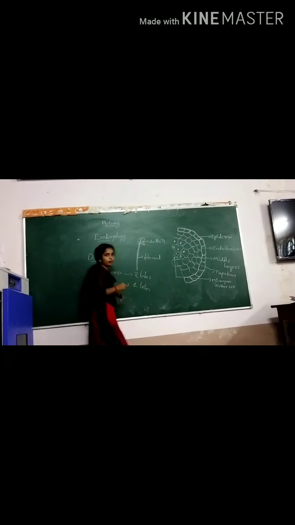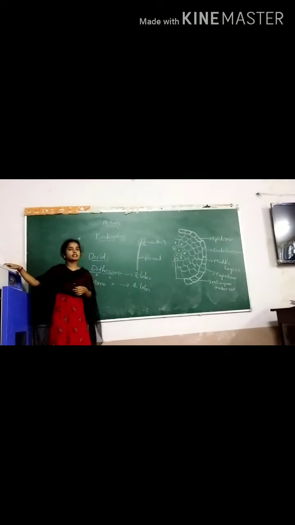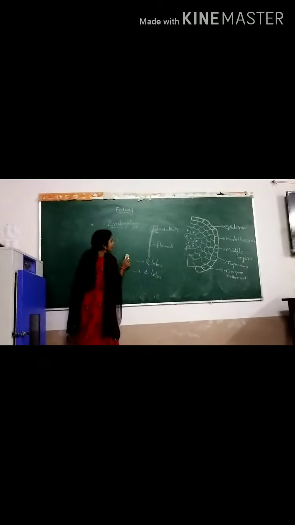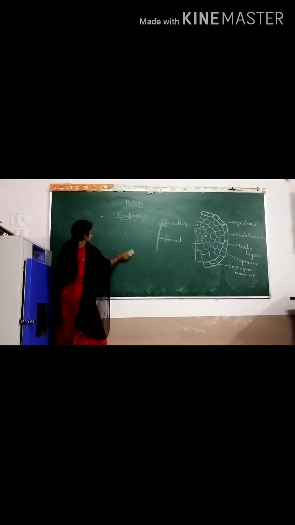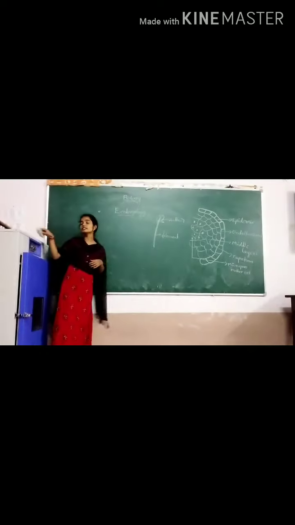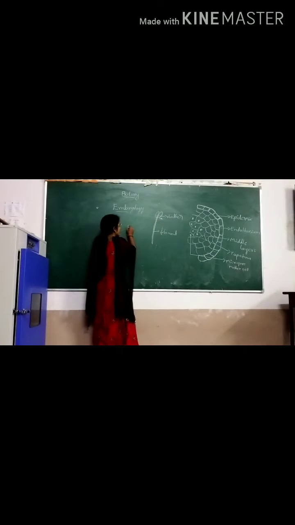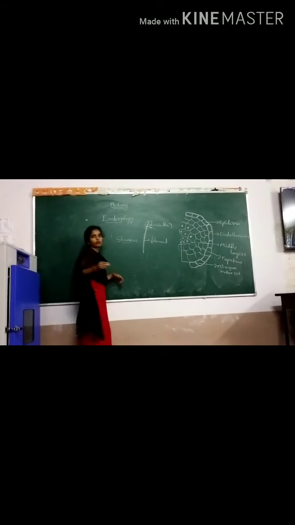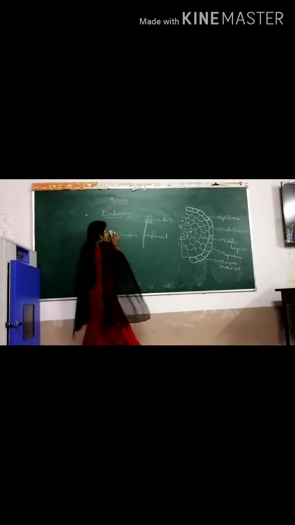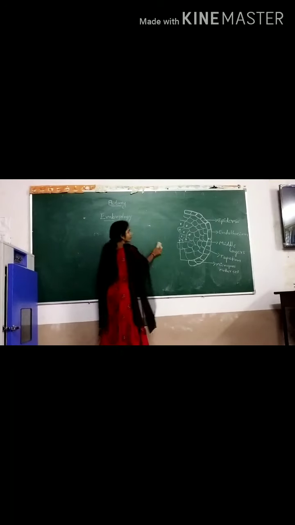Anther and filament together form the structure of the male part. In the dithecous anther, two lobes are present. The filament and anther together are called the stamen.